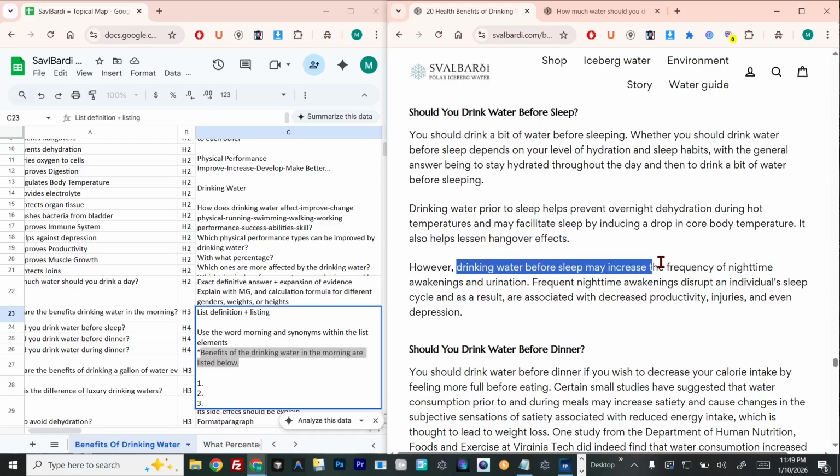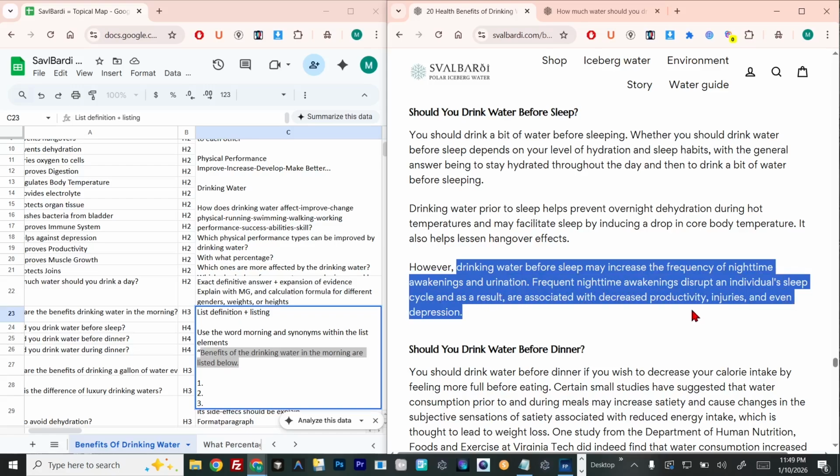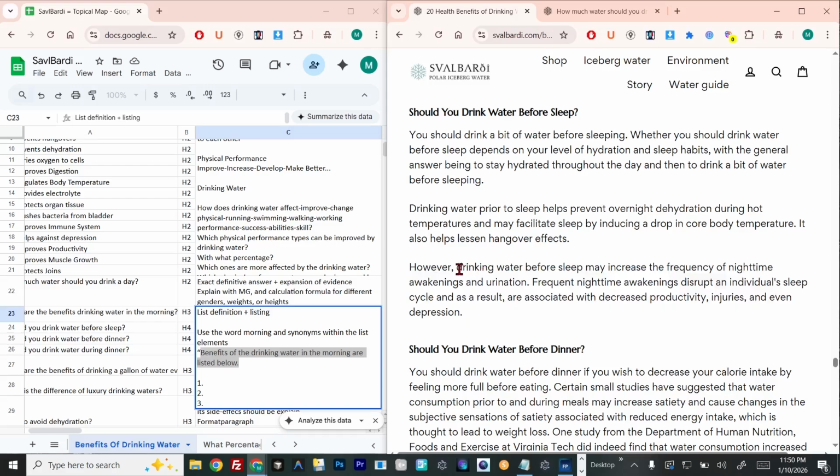Drinking water before sleep may increase the frequency of night-time awakening and urination. Frequent night-time awakenings disrupt an individual's sleep cycle and as a result are associated with decreased productivity, injuries, and even depression. It is again the health related section, and we give here the chain of causes.